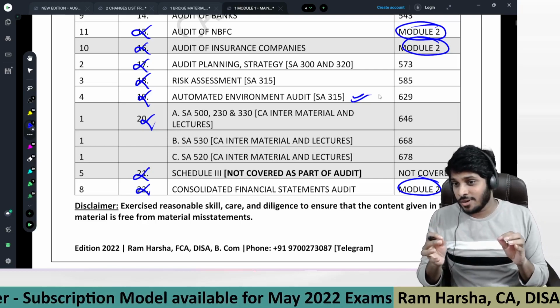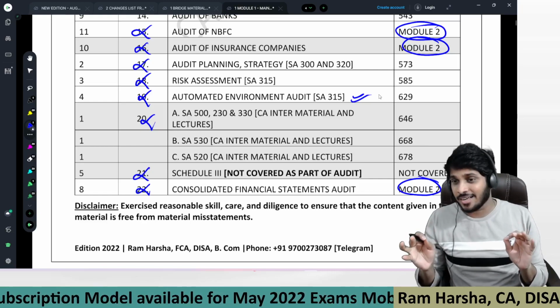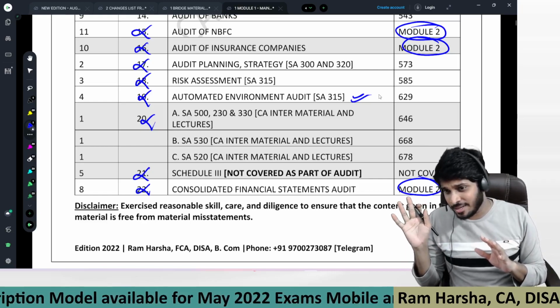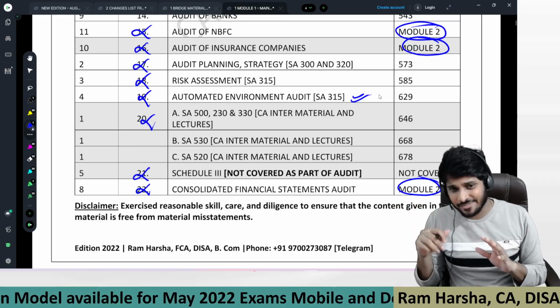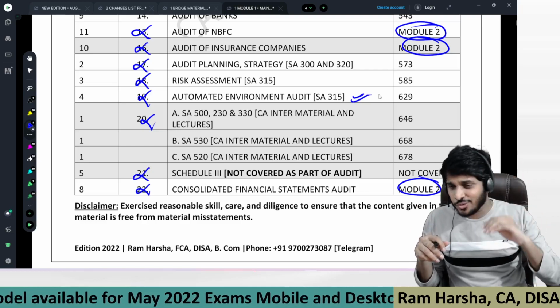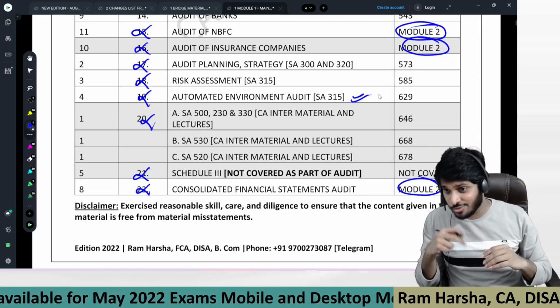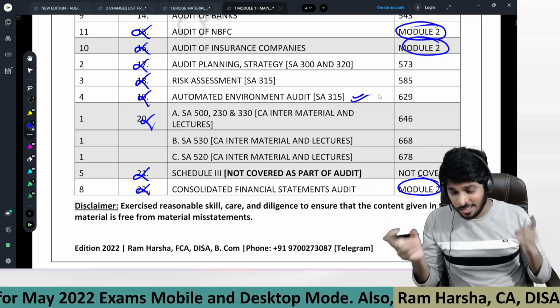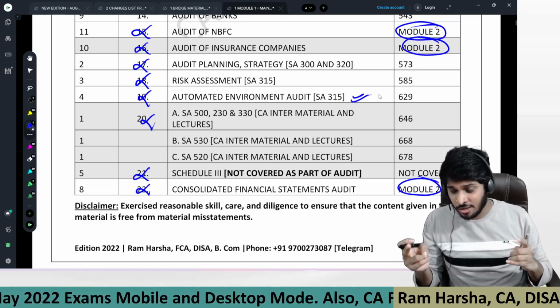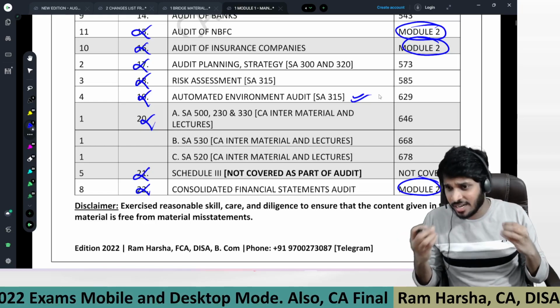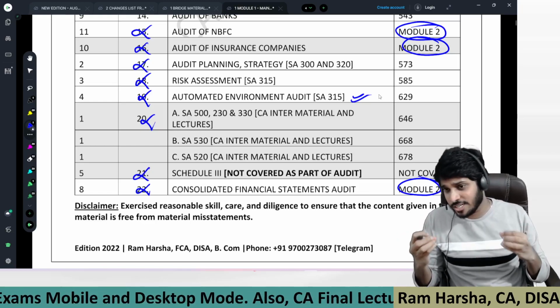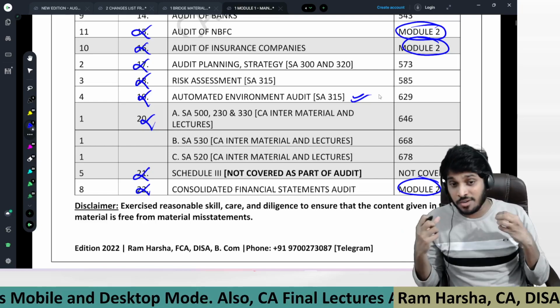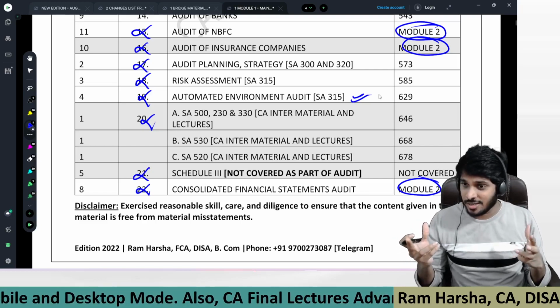And I request you, for effective clearing, whatever the standard at which the examiner may ask the audit paper, it doesn't affect you. Maybe other students might feel worried. You don't worry. I'm there for you. 200 hours of content. Follow exactly the instructions. This entire audit subject you will feel very practical, and very connected. That's it. All the best.